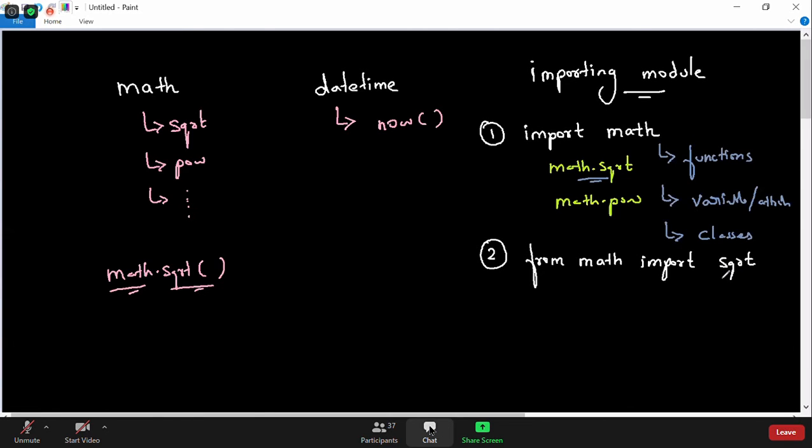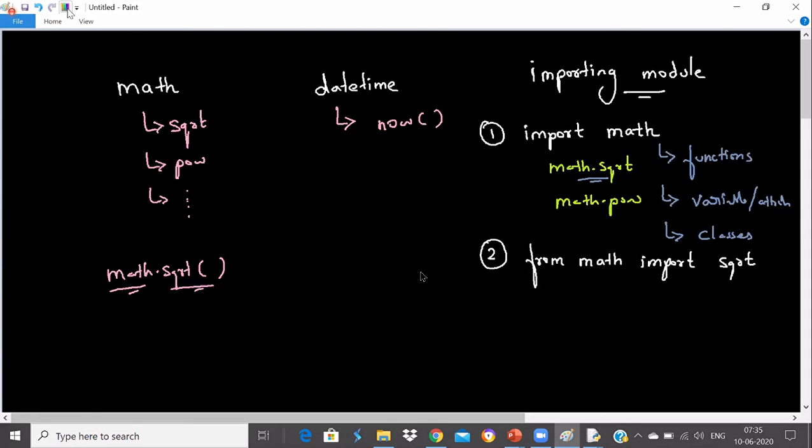You're saving your RAM space and saving time. So that's what the question is actually. There is a format like this, but remember, this is not a module, this is a function. Let me tell you, from is a keyword. Math is a module. Import is again a keyword in Python. Keyword means reserved words, and sqrt is a function. You should know each and every term as well. So from is a keyword, and I'm saying that from the math module, import only square root.